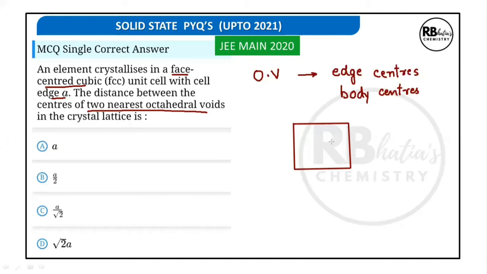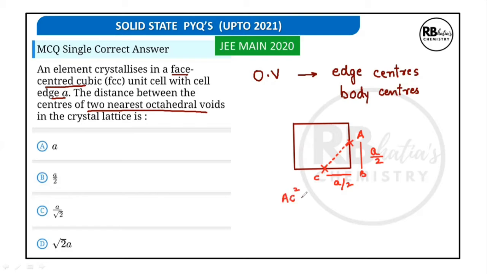If we just imagine this to be an edge center, this as another edge center. So what is this much length? This is going to be a by 2, and this length is also going to be a by 2. So what will be the distance between these two? So we can calculate using Pythagoras theorem, writing it as, let us say I label it as A, this is B, and this is C.